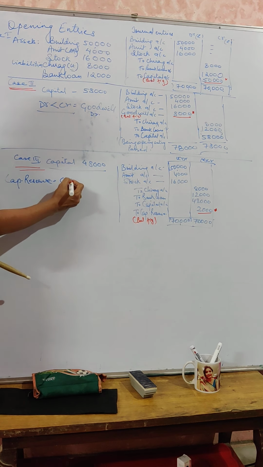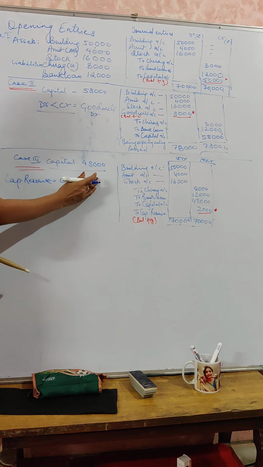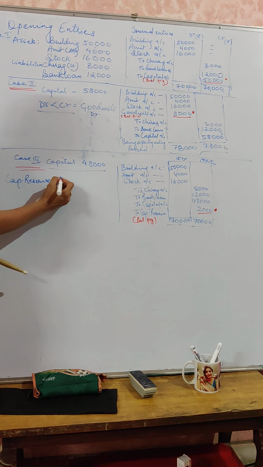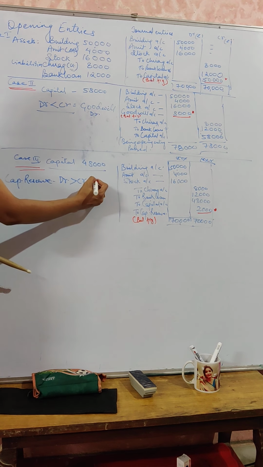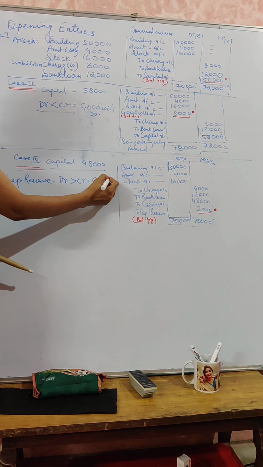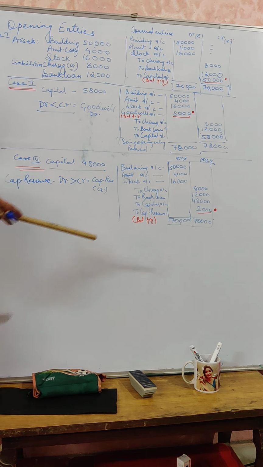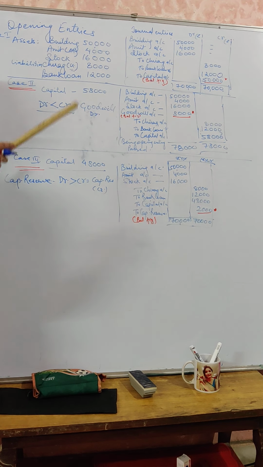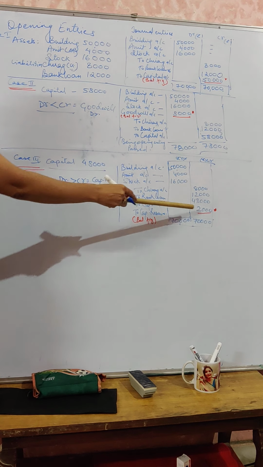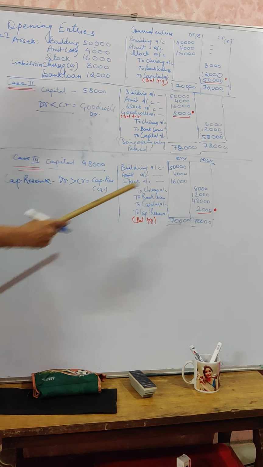Whenever your debits are more than your credit, it will be considered as your capital reserve. So this will be your credit balance. What I have recorded here as a balancing figure, because we need to have debit and credit equal. So the balancing figure will be 2,000, which will be towards the credit side. So that will be considered as a capital reserve.